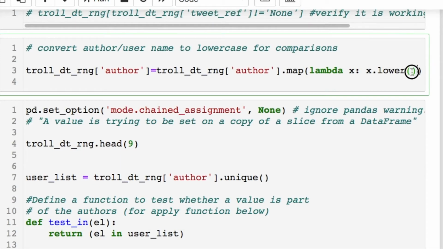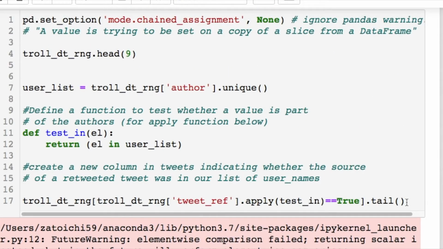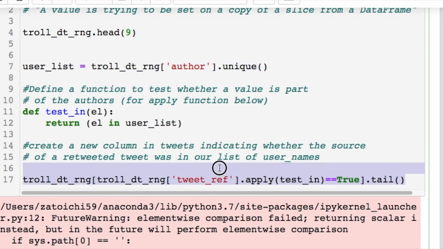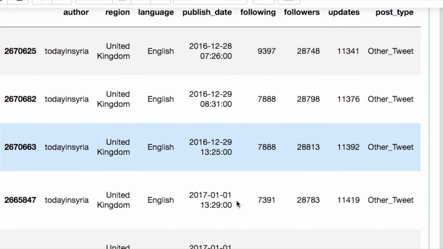I wanted to convert these strings to lowercase for the authors because we're going to do a comparison in a little bit, and that's going to help us out. So this is great because we just call in our column, and then we just run a map function and convert it and add it to our current author column. What I was interested in here, this is adapted code for these few lines right here, but really what I was interested in was figuring out, hey, if we have some kind of unique user or author, let's find out if they were the original person who threw out the tweet. That's what's going on with this apply function that's evaluating any instance of true. And I just printed off the tail version of this.